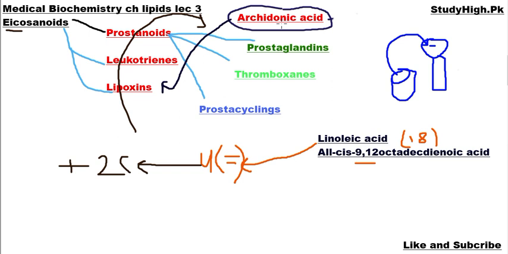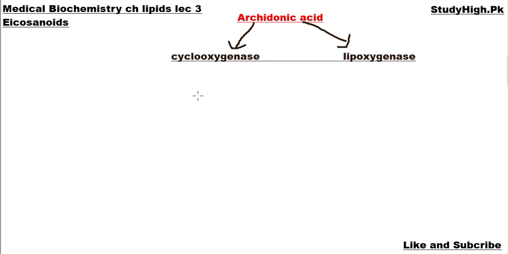Now I am going to explain how this arachidonic acid can be converted into different types of eicosanoids like prostaglandins, leukotrienes, lipoxins. This arachidonic acid can be processed in two ways: through the cyclooxygenase pathway or the lipoxygenase pathway. There are two pathways in which arachidonic acid can be processed. One is cyclooxygenase and the second is the lipoxygenase pathway.